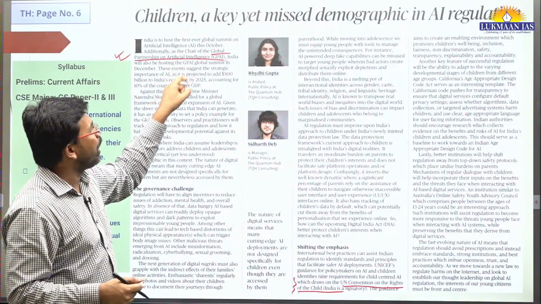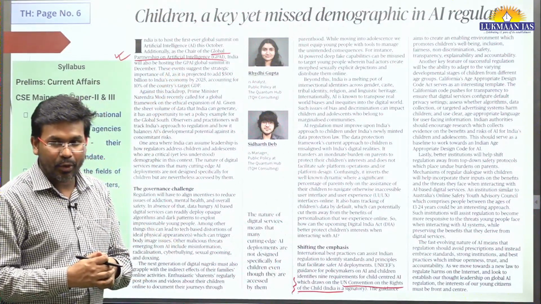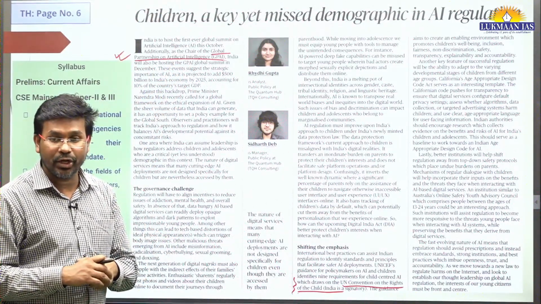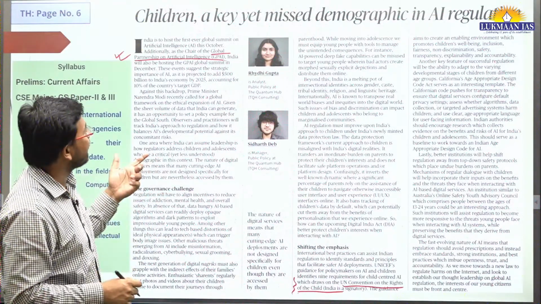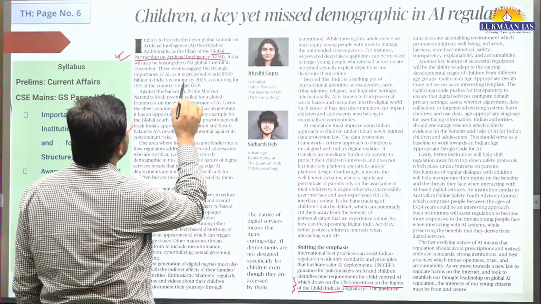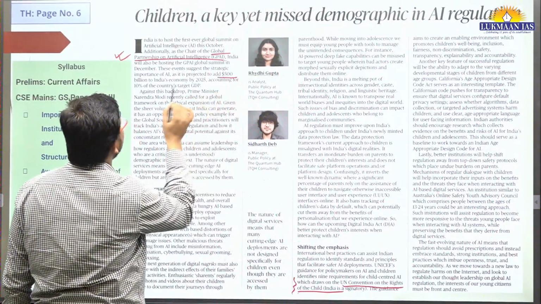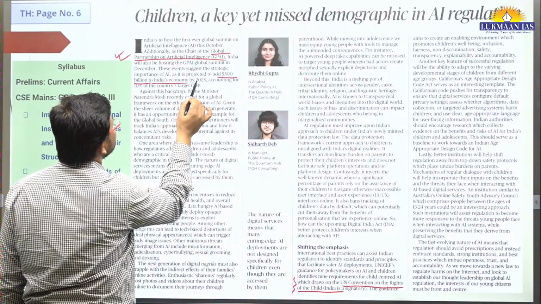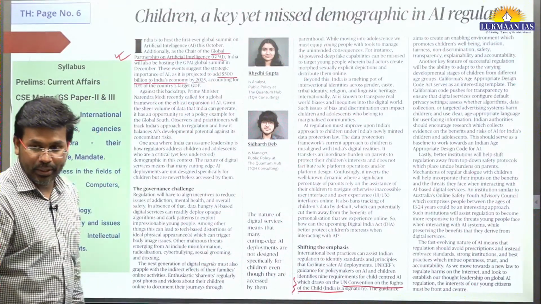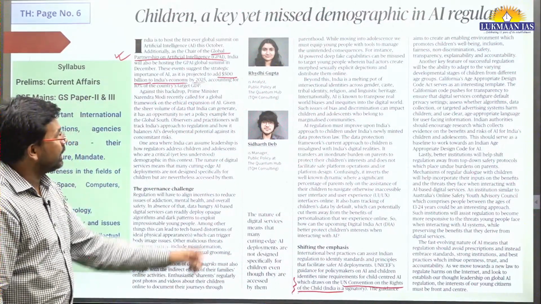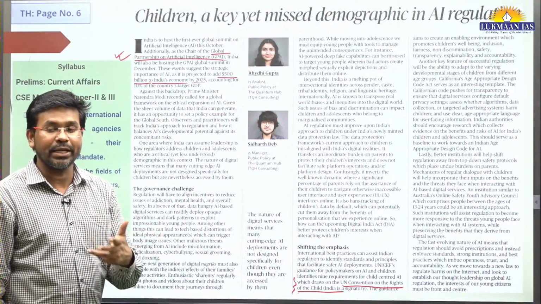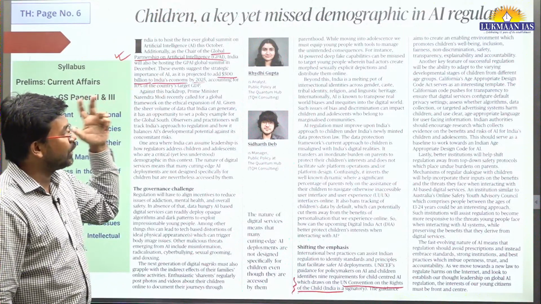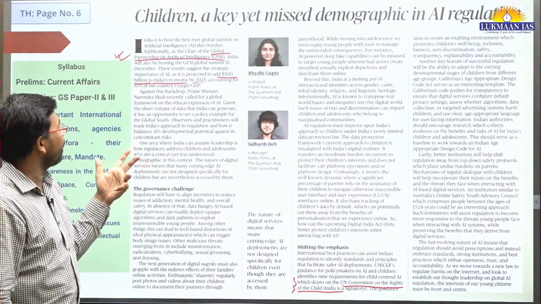Now, why is artificial intelligence important? Because it has big potential of boosting the economy of different countries. In this article they have said that artificial intelligence is projected to add $500 billion to India's economy by 2025. Means within 2 years it has the potential of adding $500 billion. So it has a very huge economic potential.